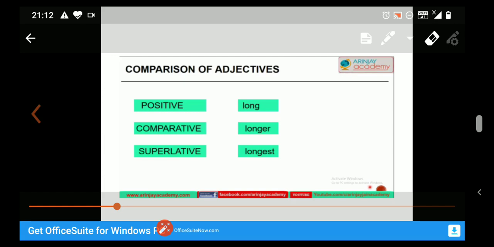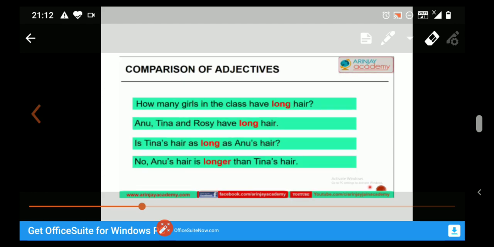Let's look at the adjective long in these three degrees. In positive form, long; in comparative form, longer; and in the superlative form, longest. Now students, let's use them in sentences. How many girls in the class have long hair? Anu, Tina and Rosie have long hair. Is Tina's hair as long as Anu's hair? No, Anu's hair is longer than Tina's hair.